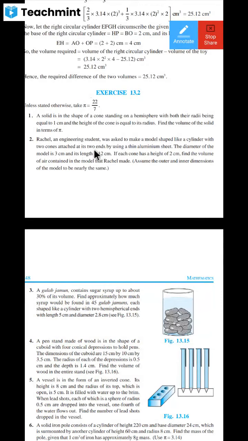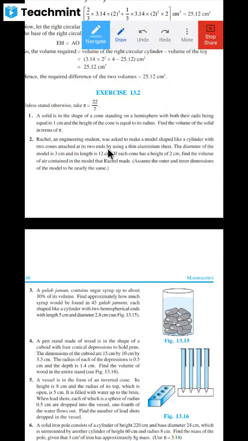The diameter of the model is 3 centimeter, so the radius is 3 by 2 centimeter. The total length is 12 centimeter. If each cone has a height of 2 centimeter, find the volume of air contained in the model that Rachel made. Assume the outer and inner dimension of the model to be nearly the same.